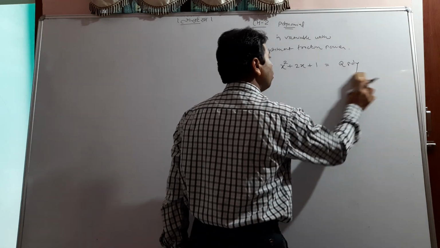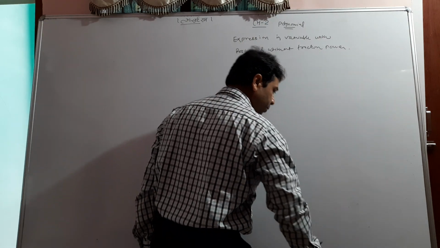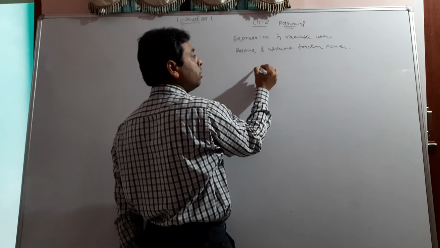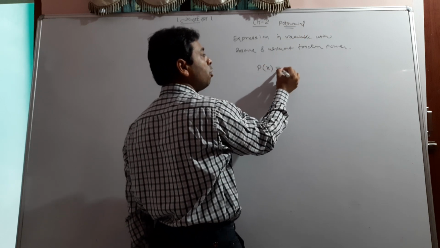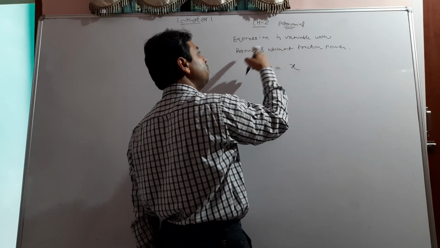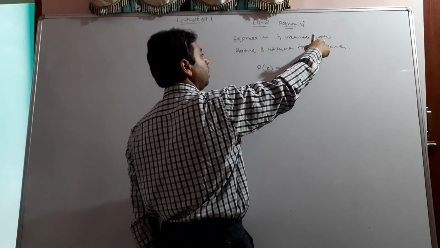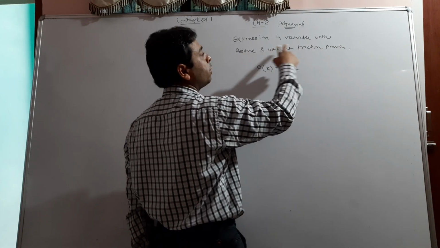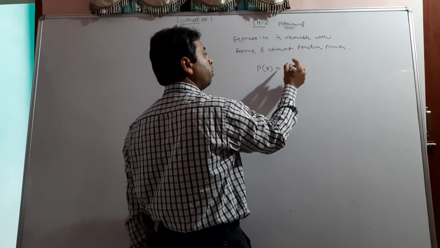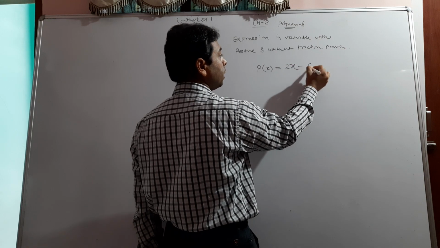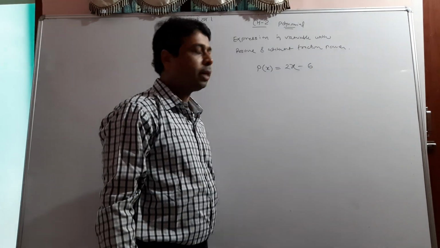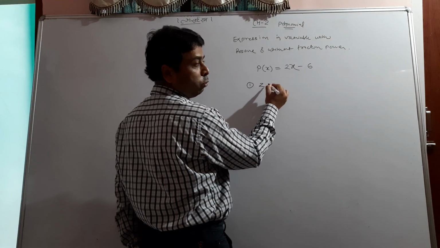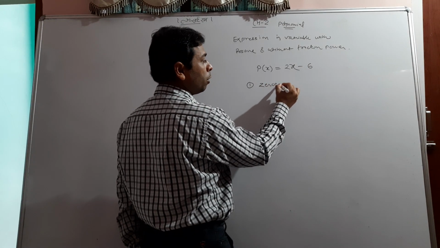So first, only try to understand the polynomial you have learned till now, that polynomial is normally given by p of x, and it is simply an expression, as far as the variable is concerned, with positive power and without fraction. So this is a polynomial. So let me write here, suppose 2x minus 6 is a polynomial. It's very simple now. Now the next defined word that you should also know is the zeros of polynomial.